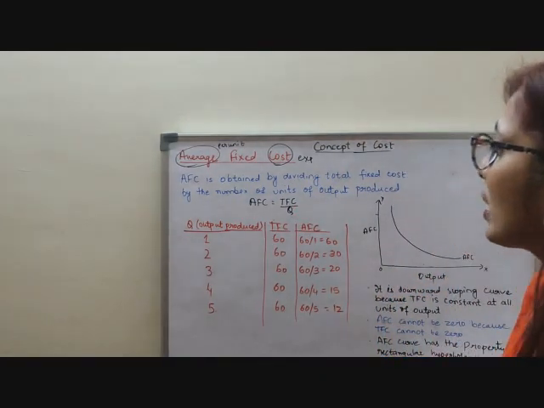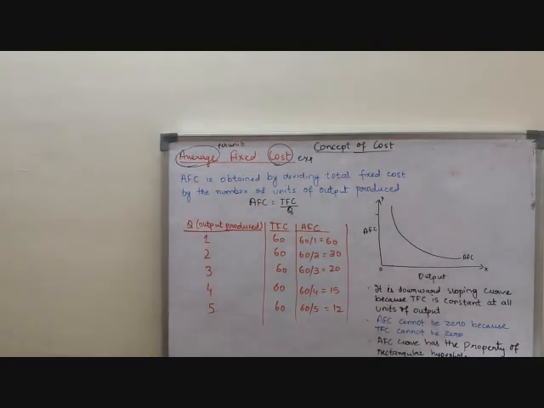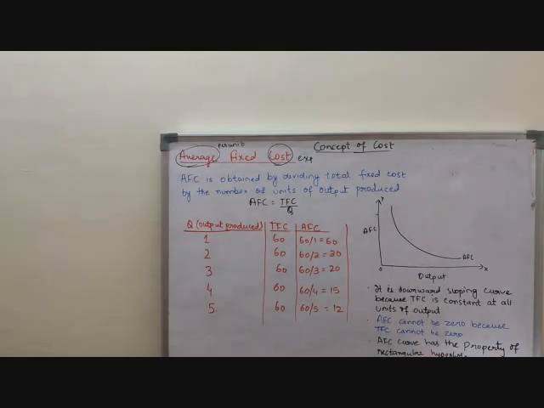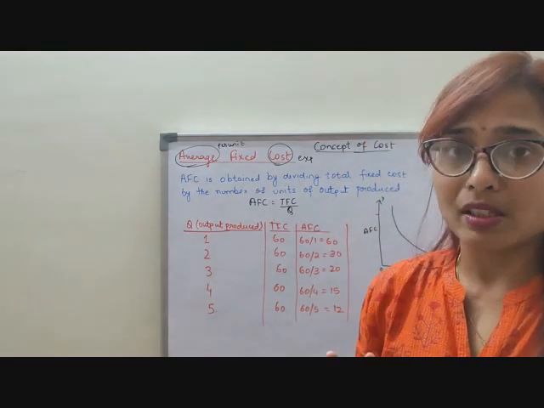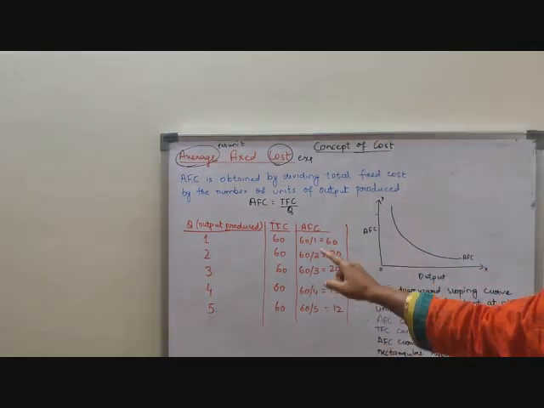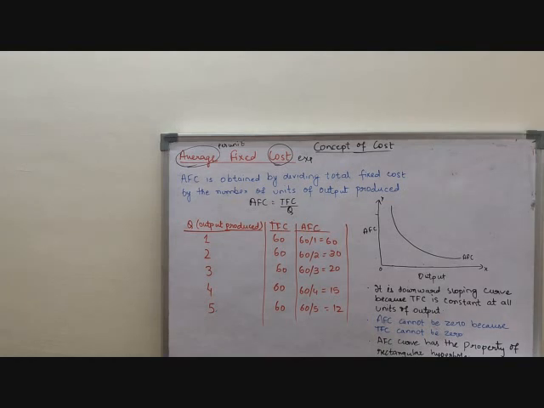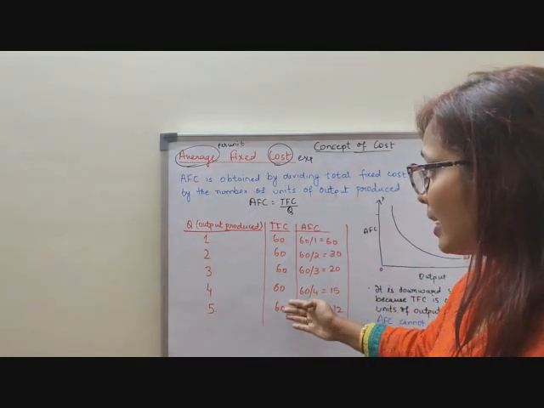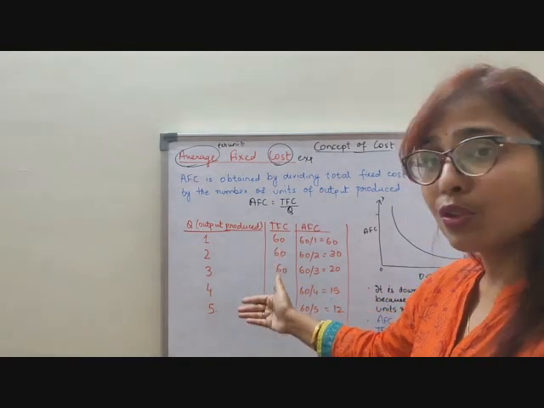Average fixed cost can be obtained by dividing total fixed cost by the number of units of output produced. Clear children? So, you see that AFC is obtained by dividing total fixed cost by the number of units of output produced. Now, fixed cost by definition remains fixed at all levels of output. You can see in the table fixed cost remains fixed at all levels of output. Now, why is it fixed children? As you increase the production, what happens? My fixed cost is getting distributed. That means fixed cost is distributed over a number of units of output.